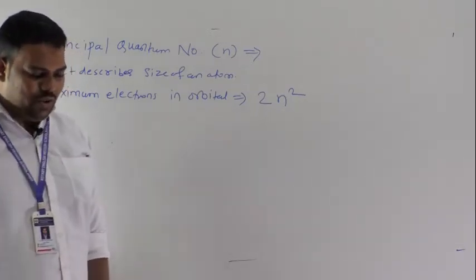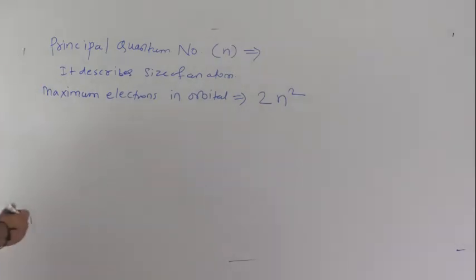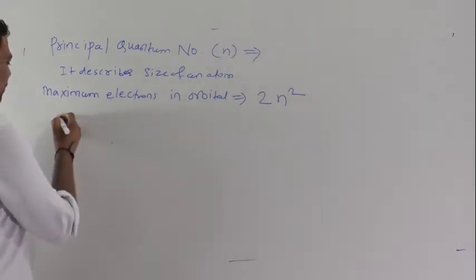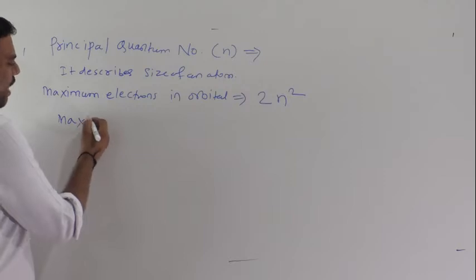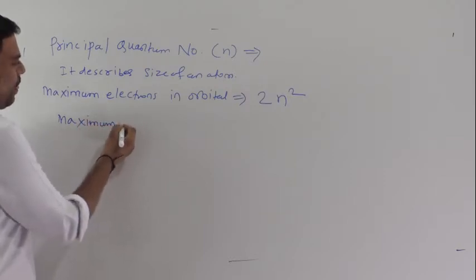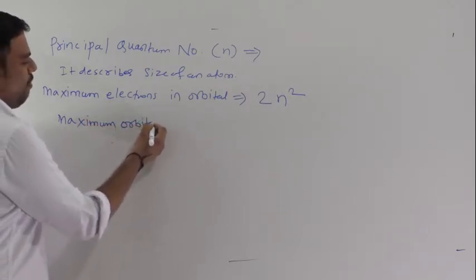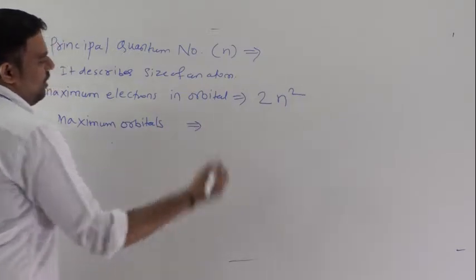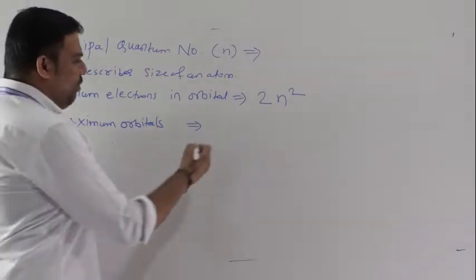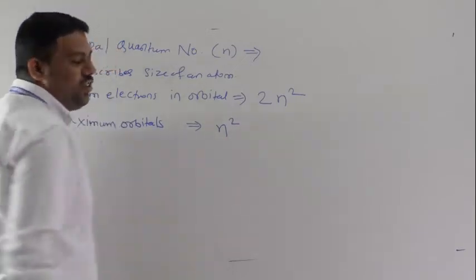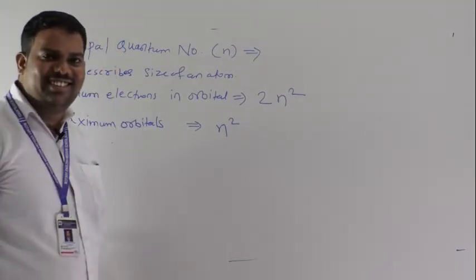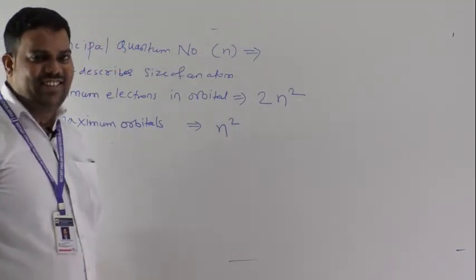And maximum orbitals, what is the formula for maximum orbitals? n square. Yes, n square.